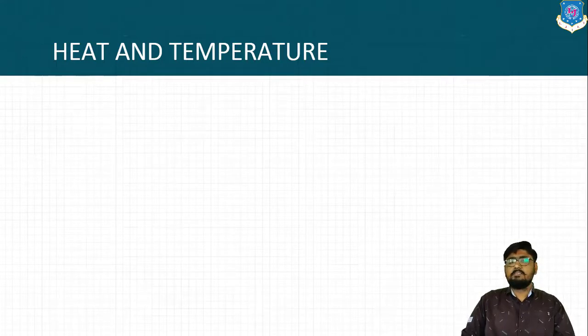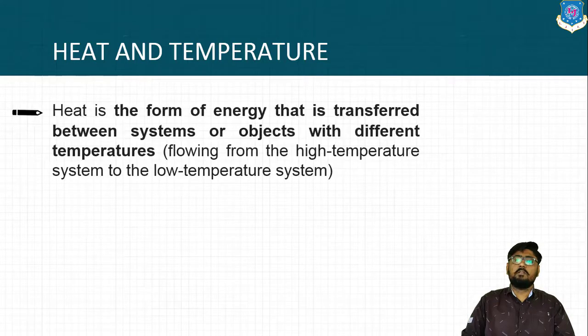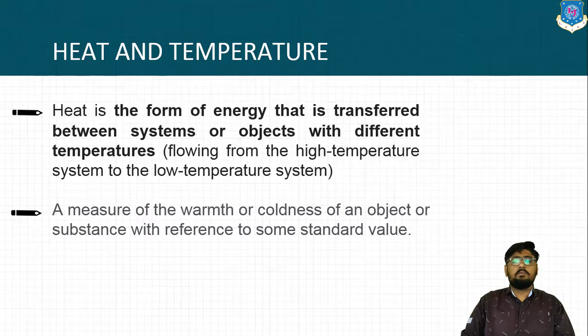So basically, heat is the form of energy that is transferred between a system or an object with a different temperature, that is flowing from a higher temperature system to the lower temperature system. Whereas temperature is nothing but the measure of warmth or the coldness of an object or a substance with reference to some standard value. We know about the standard values of the temperature, that is 0 Kelvin or 0 degrees centigrade. So that is ultimately the idea behind the heat and temperature.